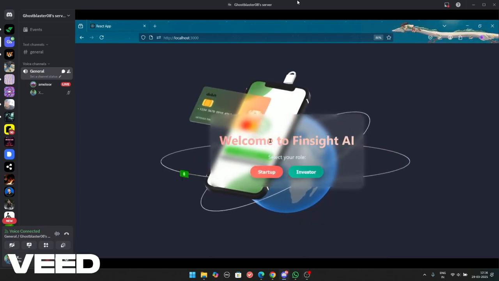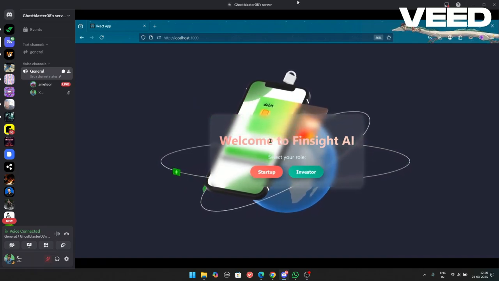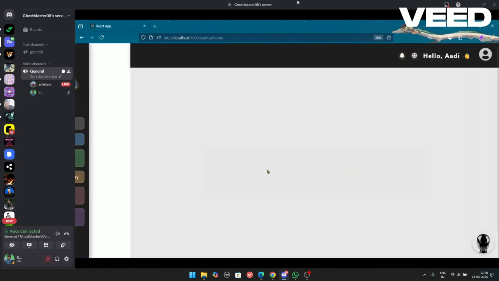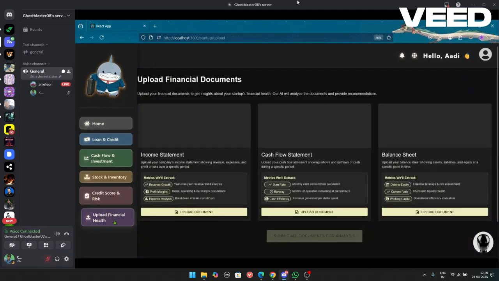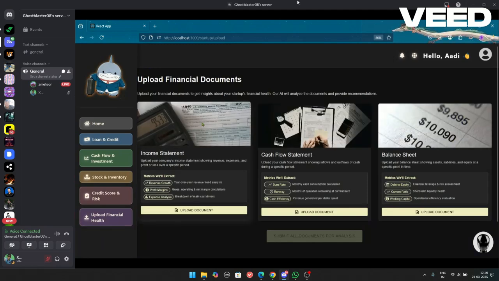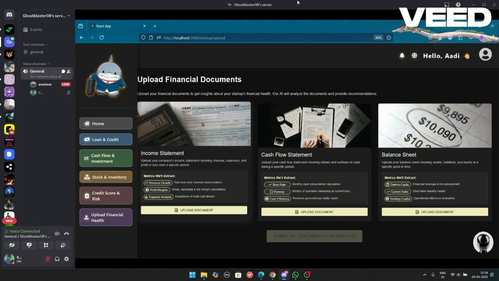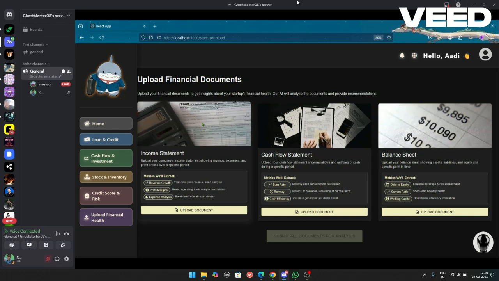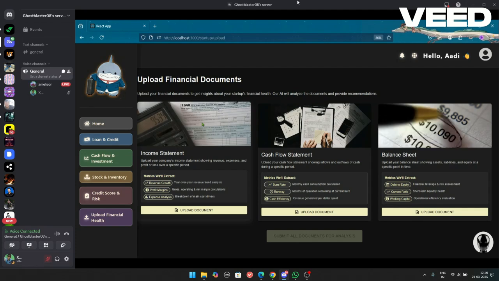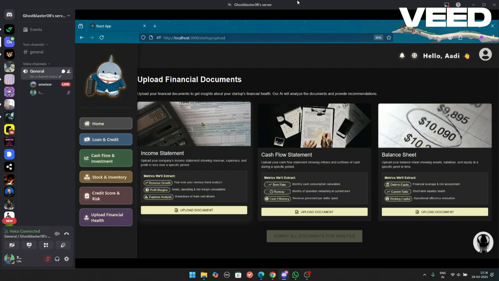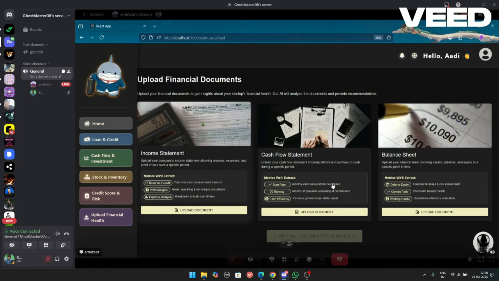So we created the site to provide financial services to fintech startups using big AI's vision. For startups, we created these features and we also provided a page to upload the financial documents, which are the income statement, cash flow statement, and balance sheet. Basically, we are trying to extract the key metrics and provide the analysis to those fintech startups using big AI agents as backend service.